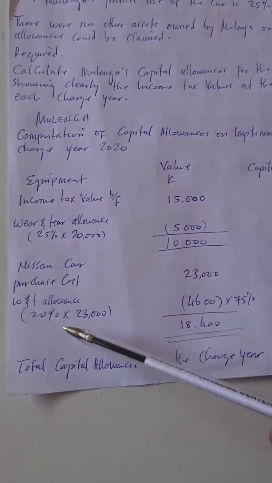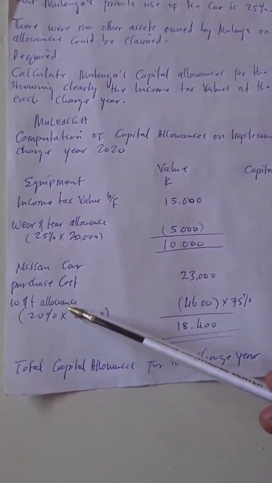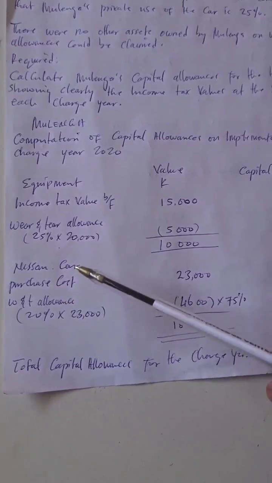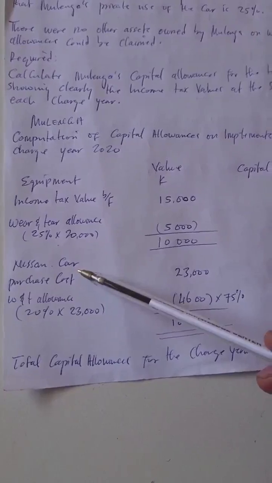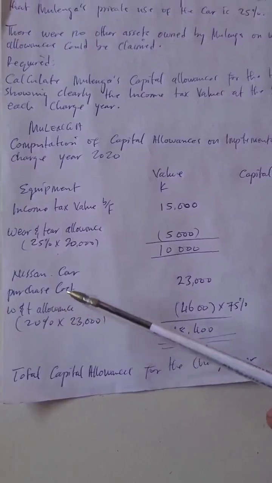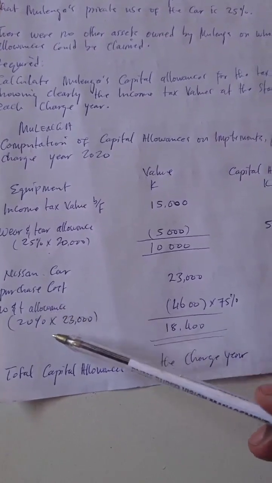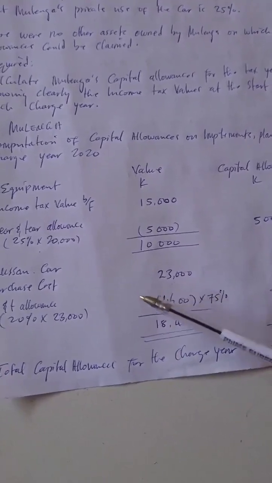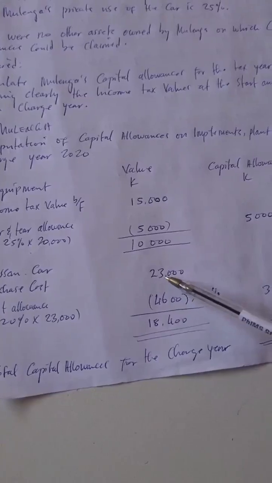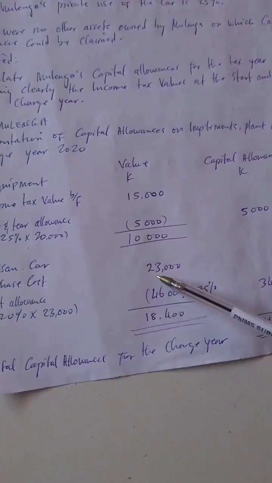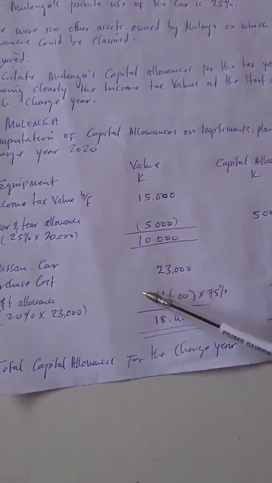Then you calculate the wear and tear allowance on the Nissan car. It depends: is this a commercial vehicle or is it a personal to owner vehicle? The rates are there that I read earlier. So 20% times the cost, which is 23,000 kwacha. Why are we calculating on the cost? Why is the cost appearing in the income tax value balances? Because this is a new non-current asset.